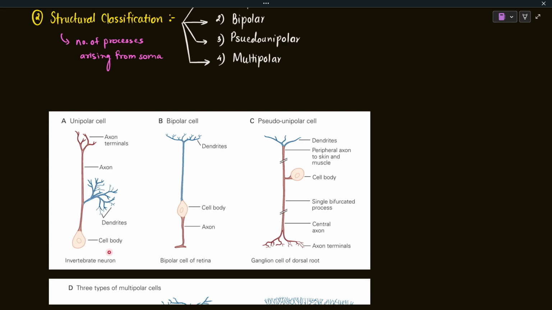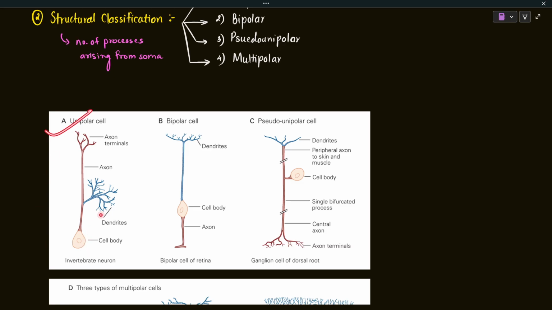The single process which arises from the cell body acts like an axon, while the multiple processes which arise from the axon work like the receiving ends. So these are the dendrites, the receiving ends. They are going to receive the signal, and then it will be carried on the axon to the axon terminals. The cell body gives rise to only one process, and that process relays the information, which is why it is called an axon. Such neurons are known as unipolar neurons.